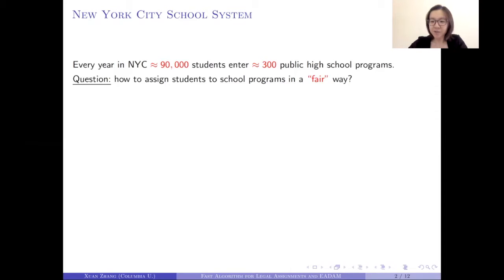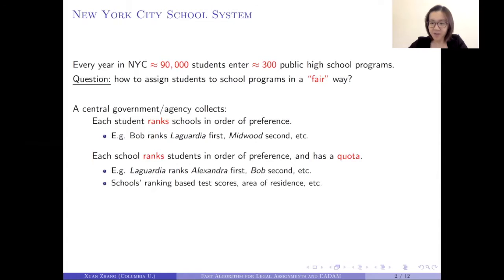Every year in New York City, about 90,000 students will enter about 300 public high school programs. And the Department of Education needs to figure out how to assign these students to school programs in a fair way. So currently, this is how it's being done.